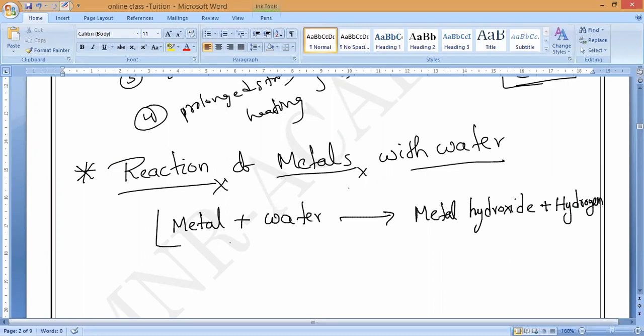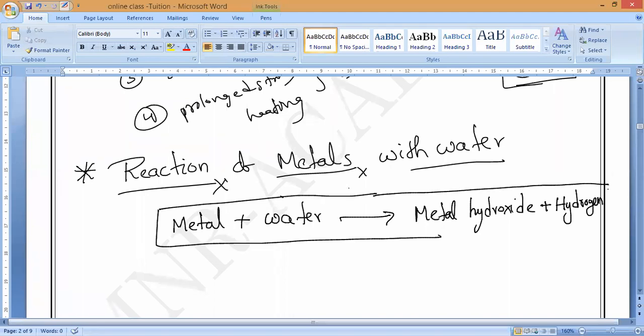This is the standard equation, so please write it. Whenever metal reacts with oxygen, metal oxide will come. Whenever metals react with water, they will form metal hydroxide plus hydrogen gas.